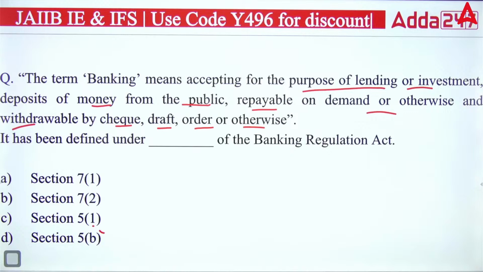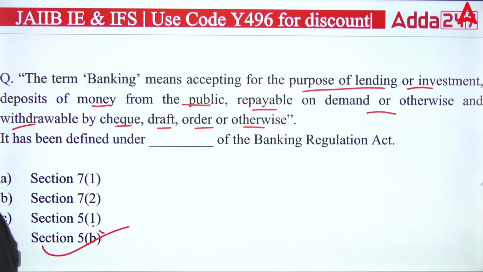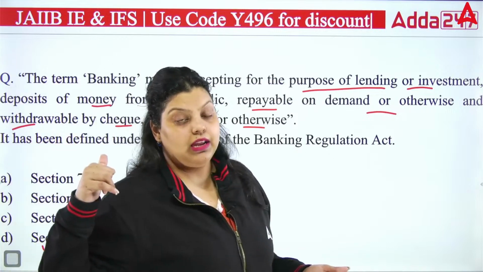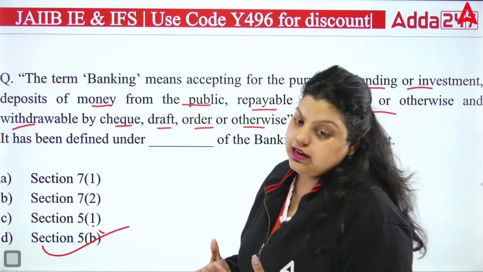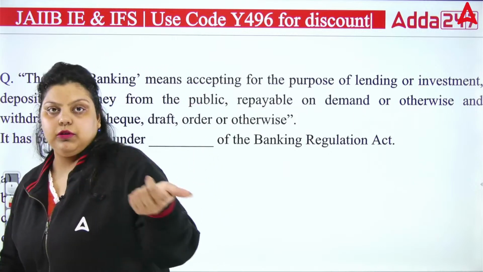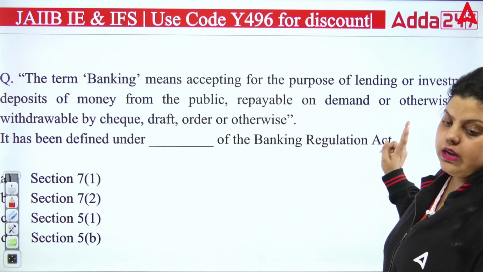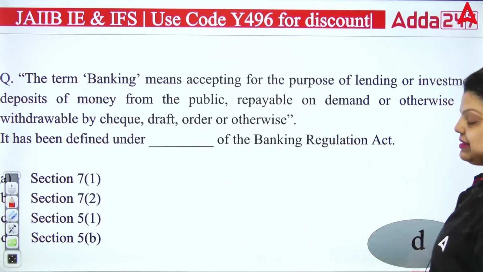The right answer will be section 5B of the Banking Regulation Act 1949, which gives us the definition of banking. It talks about the business of banking: you have to accept money from the public for the purpose of lending or investment, and it will be withdrawable by these instruments and repayable on demand of the customer. So the right answer is D.